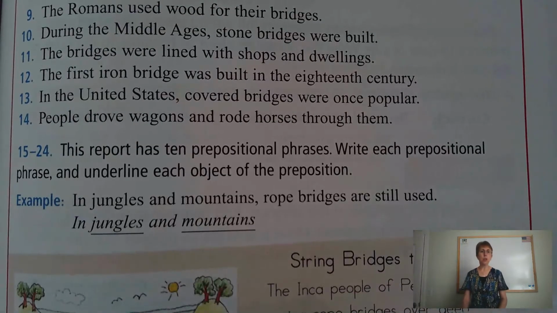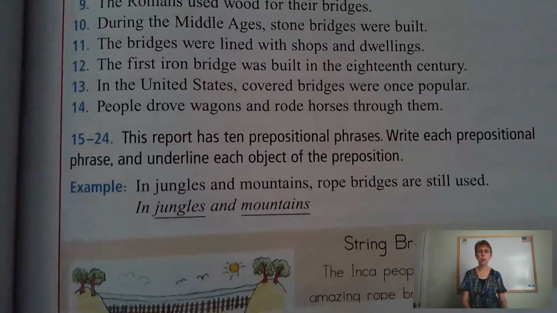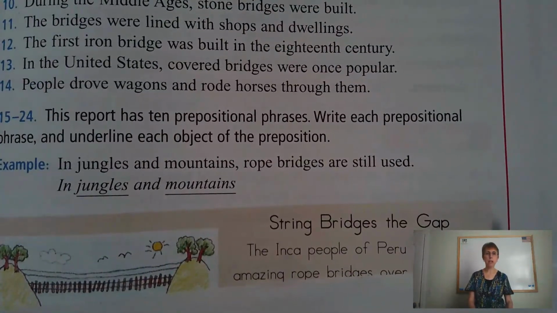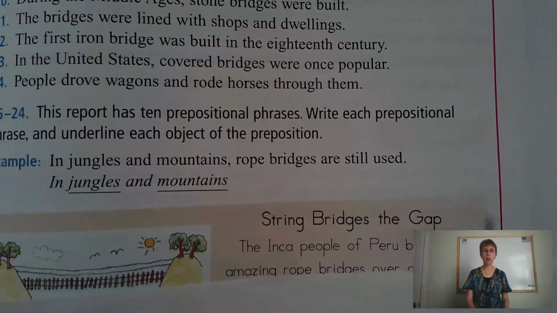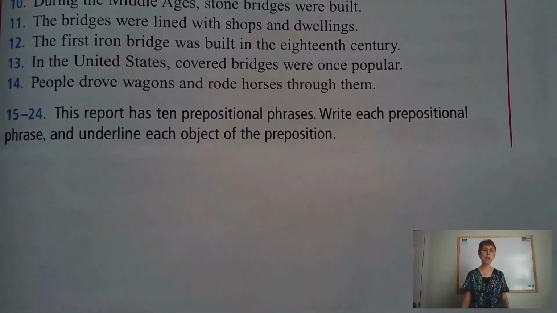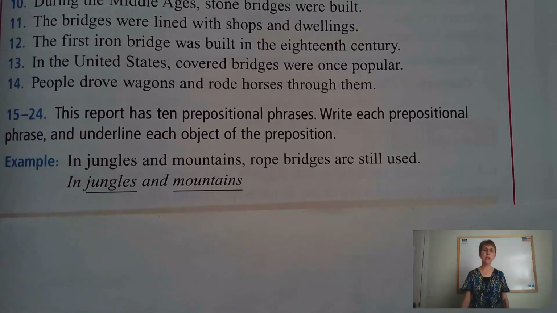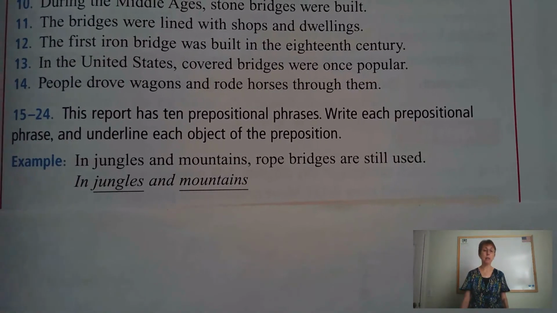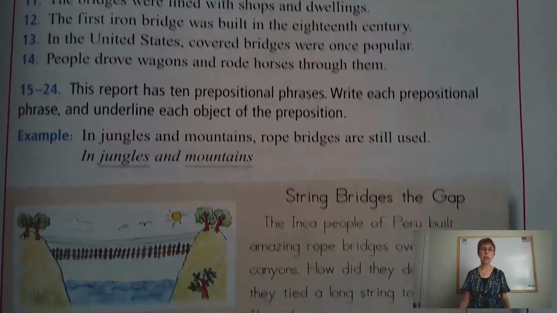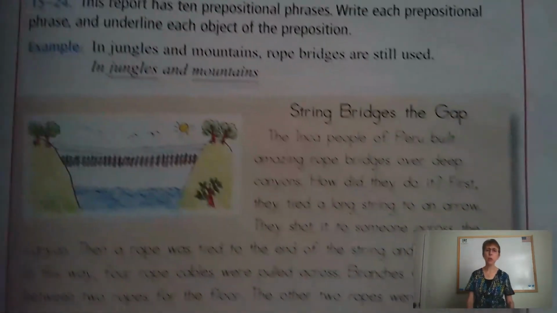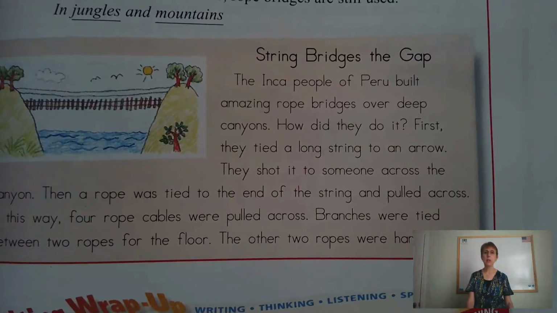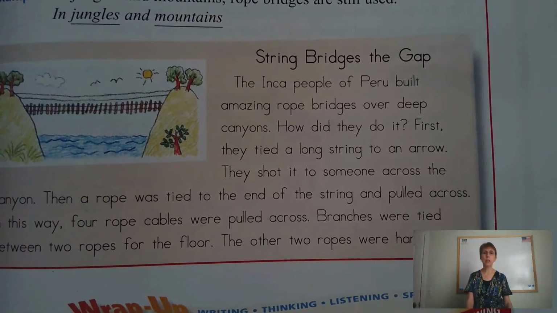Okay, so down here there are 10 prepositional phrases. You're just going to write each prepositional phrase, and then you will underline the object of the preposition. Sometimes the object is compound, such as in jungles and mountains. It's called a compound object because it's two of them, jungles, mountains. Okay, let's take a look at the report that you're going to be looking for prepositional phrases in, and this is called String Bridges the Gap.